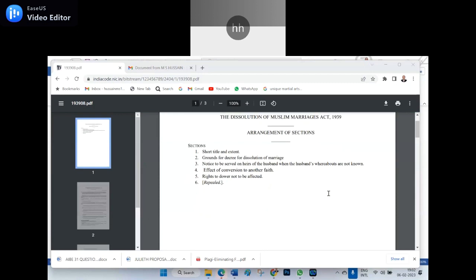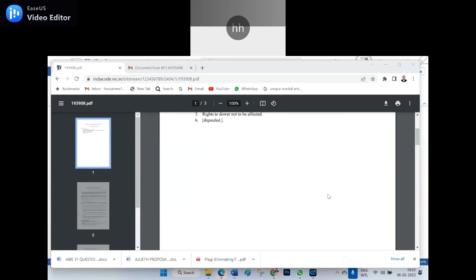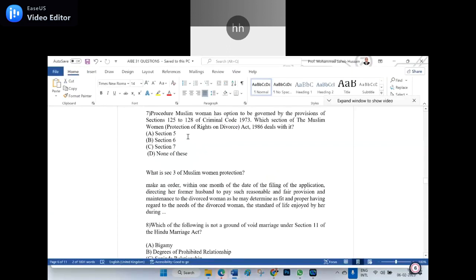See, here it is. Namaste, sir. Look at it. Grounds for the dissolution of marriage is given. Notice to be served on the heirs of the husband is given. Effect of conversion to another faith is given. Right to dower is given. And 6 is repealed. Which is the right answer here? You say 5, 6, 7, 8. Nothing is there. None of these. Because I checked it. I checked 5, I checked 6, I checked 7. But there is no such relevant provision. No, there is, sir, actually. There is, sir.